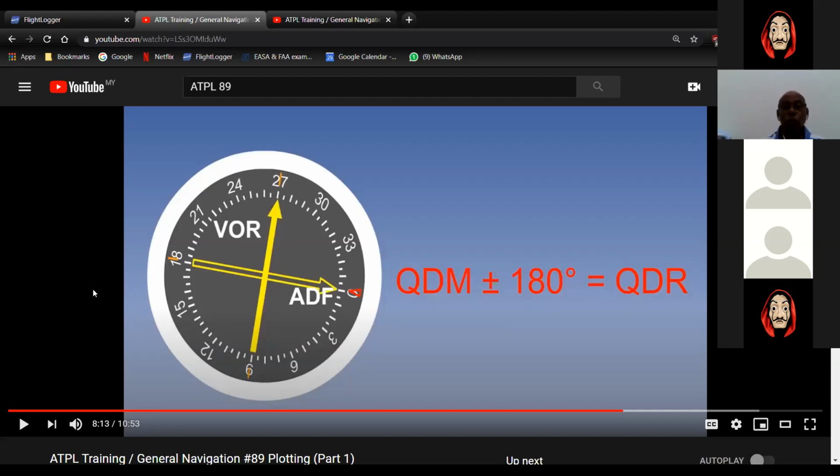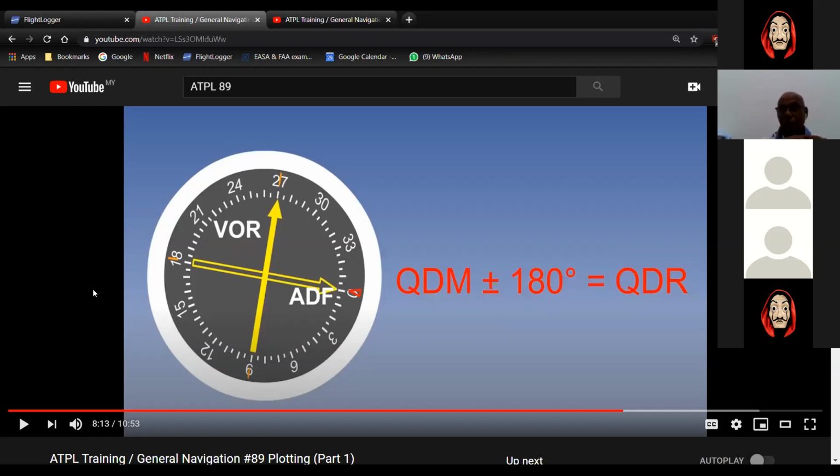Now when you use QTE, it is still a bearing, but it is a true bearing. You get a QTE from a VDF facility. What is a VDF facility? It is very high frequency direction finding. When you transmit, the air traffic control receives your signal as a magnetic bearing.